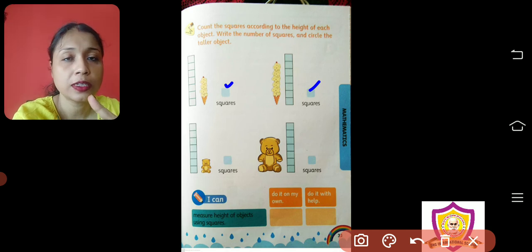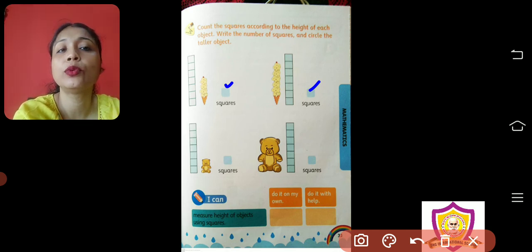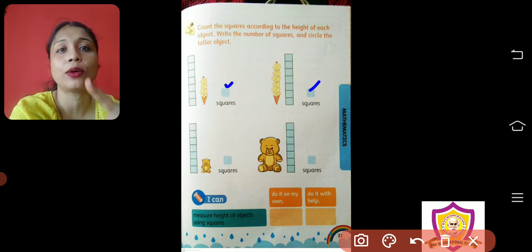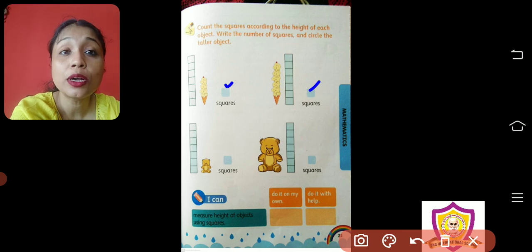Okay, first measure the height of both the ice creams and both the teddy bears, then compare which one is taller. How will you compare? Whichever has more squares is taller, right? जो ज़्यादा स्क्वायर जिसके हाइट में है वो taller है. You have to circle that object.